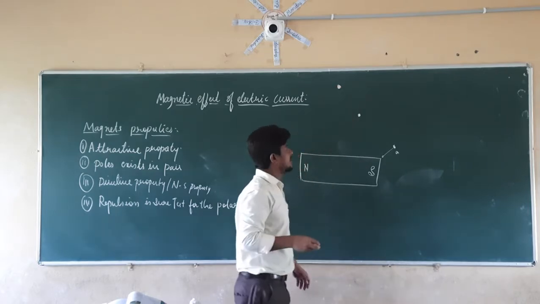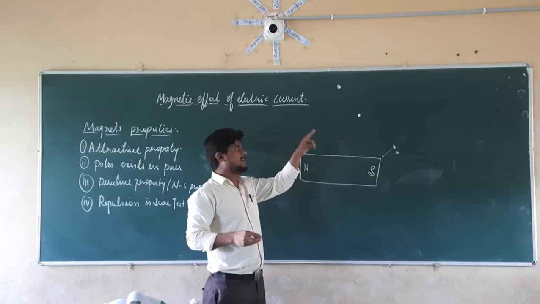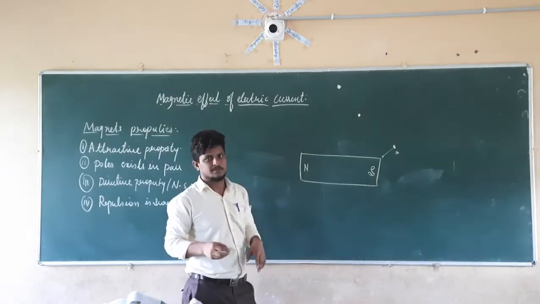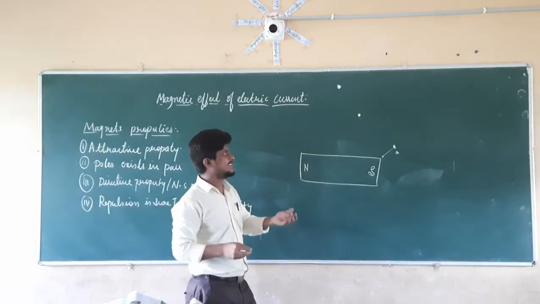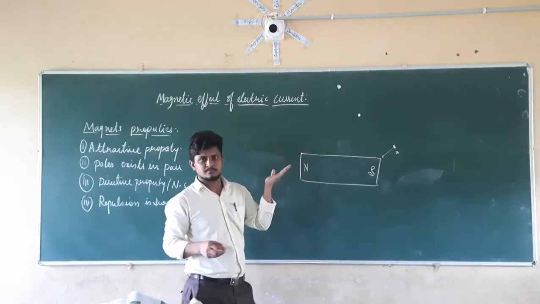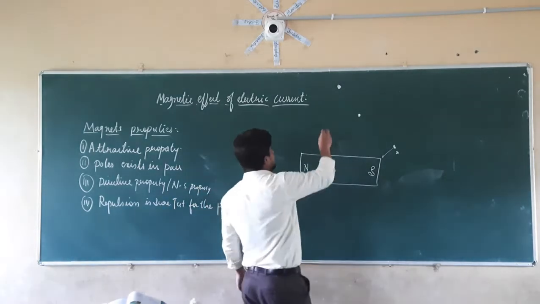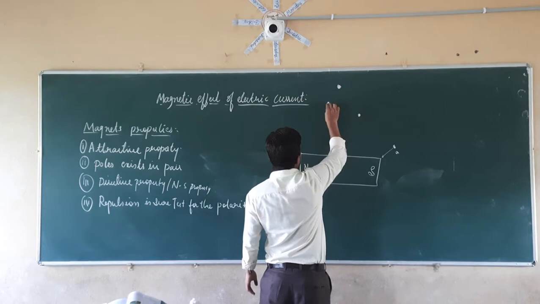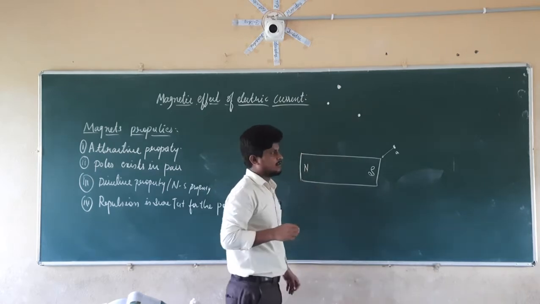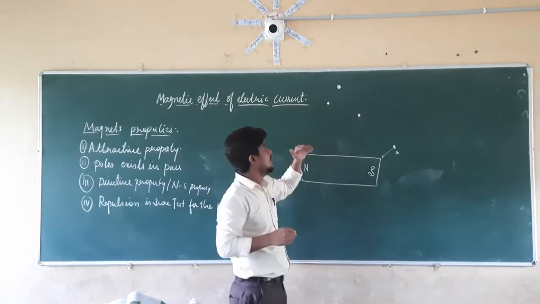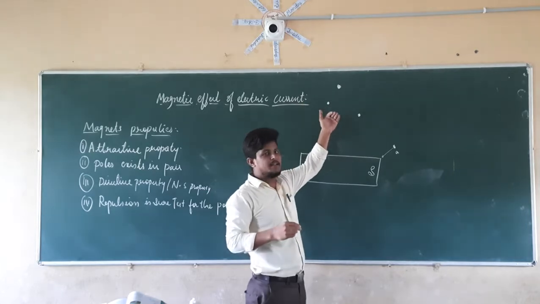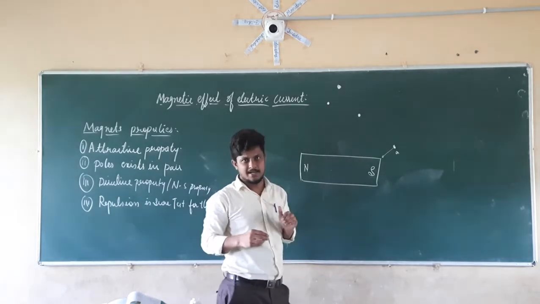Now is it possible that iron is going to be attracted by this magnet? May be possible, may not be possible, since the distance is more. So next I am going to keep the iron here. It is attracting. Above that it is not attracting, but at this point it is attracting.